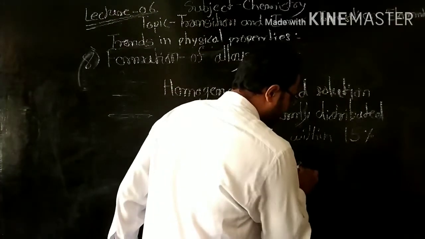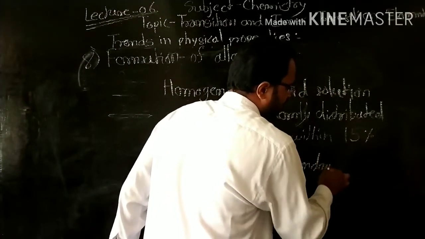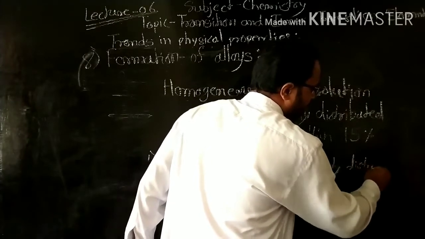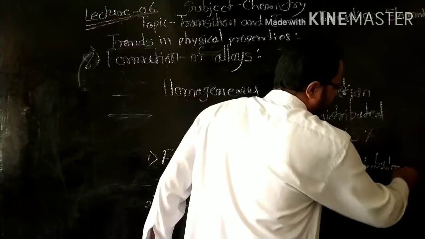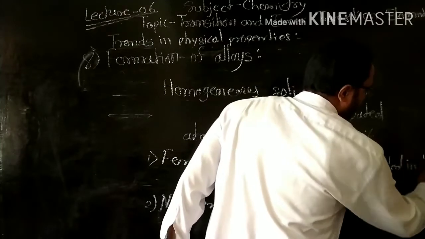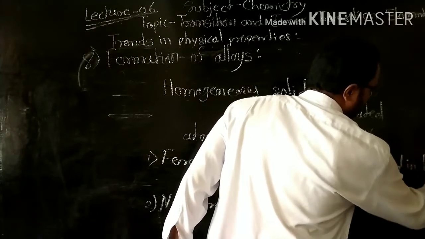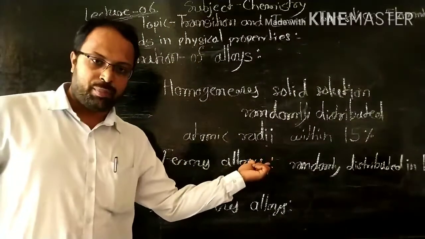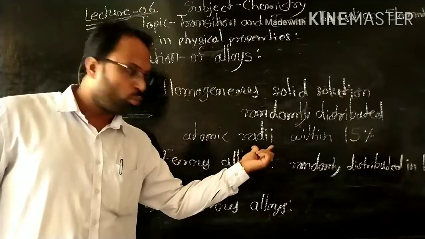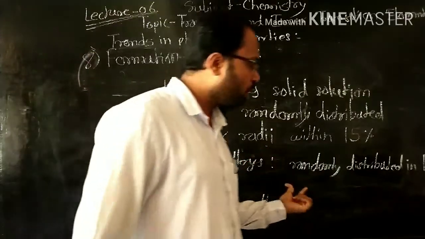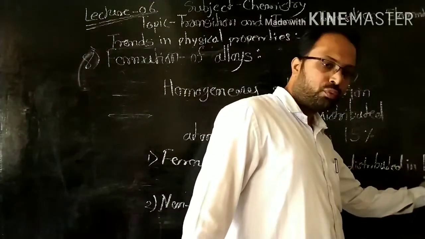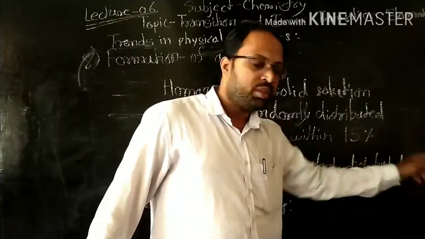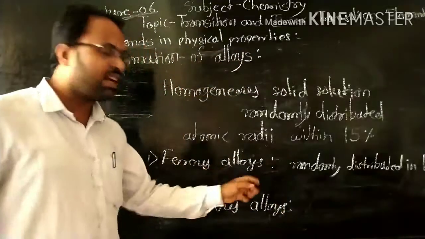Here the important point is randomly distributed in iron, meaning atoms of one other element, other than iron, randomly distributed in iron. This is called ferrous alloy.